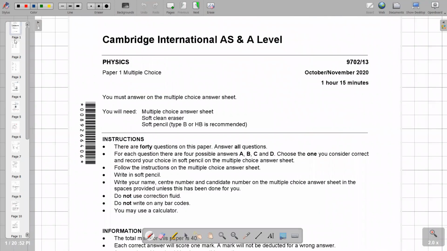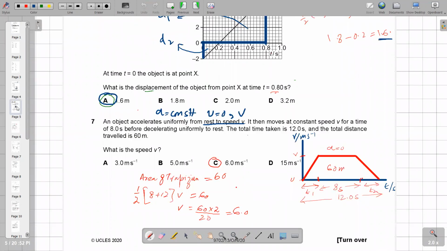Okay, Part 2 of October November 2020, paper 1, variant 3, question number 11.